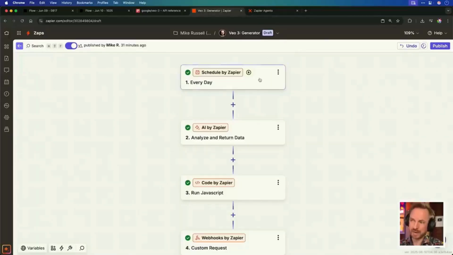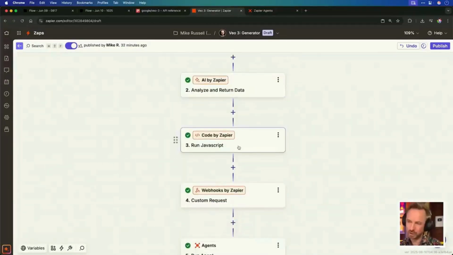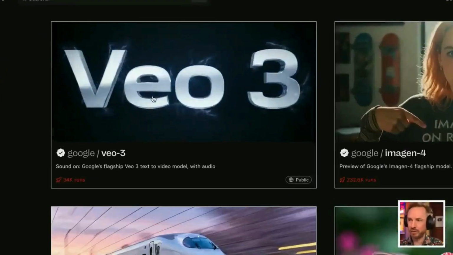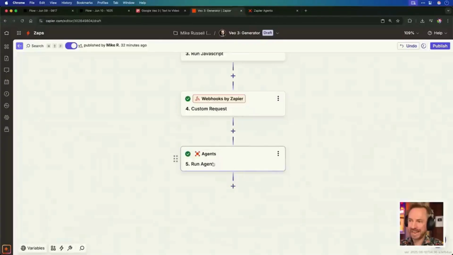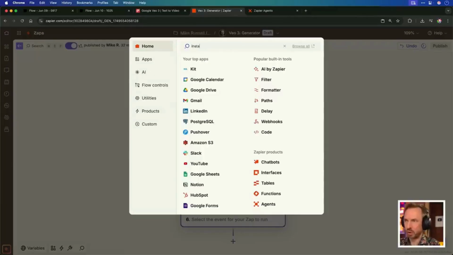So to recap, every day at 4 a.m. we're using AI to generate a prompt for VO3. We're escaping the prompt with some code to make sure it doesn't upset the webhook, which is generating via Google's VO3 API, which is hosted on Replicate here. We then get a Zapier agent to constantly check that webhook for a result, and when it gets that result, we can go to the next step, which is to simply search for Instagram.